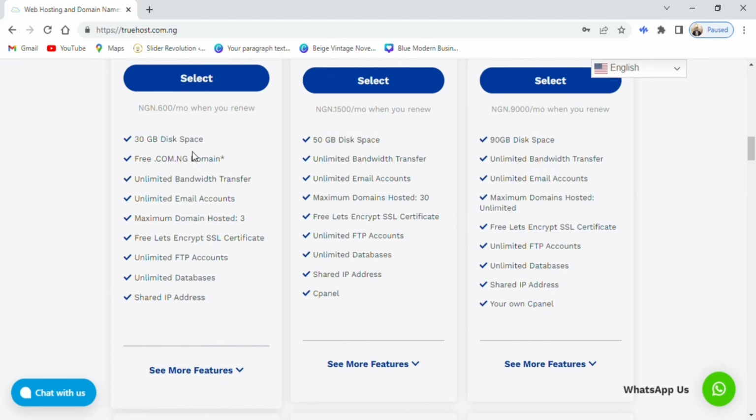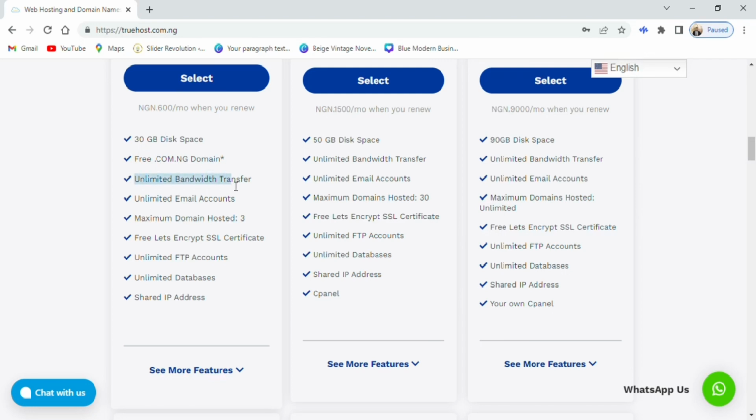For some hosting packages I know, even their highest packages don't have as much as 30 gig bandwidth space, but these guys have up to 30 gigs of disk space, which is very good. You can see it also comes with a free .com.ng domain, which means you don't have to worry about buying a domain. You just need to buy this hosting package and you get this domain for free.